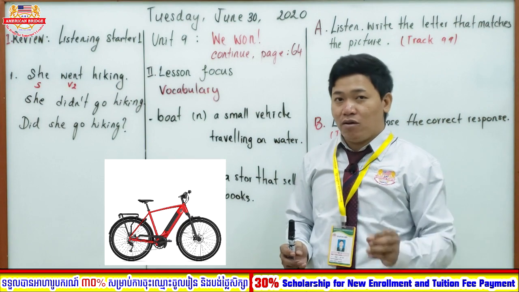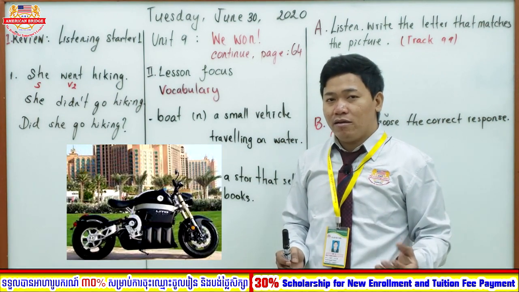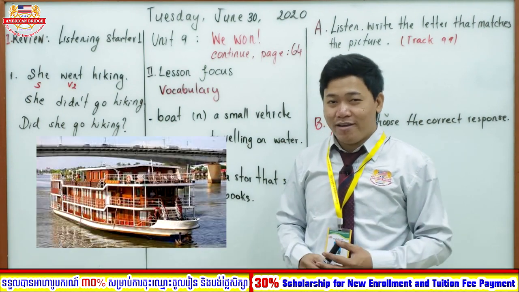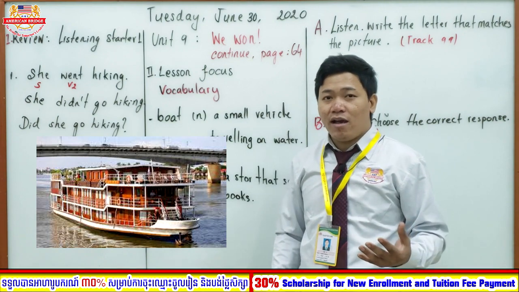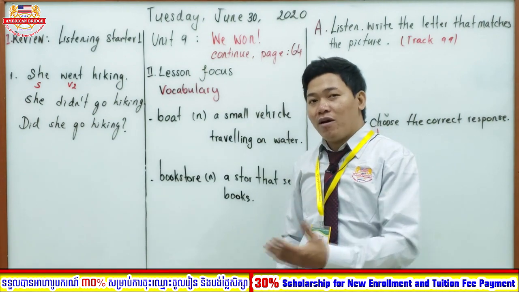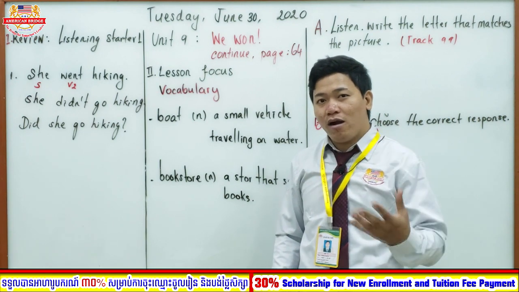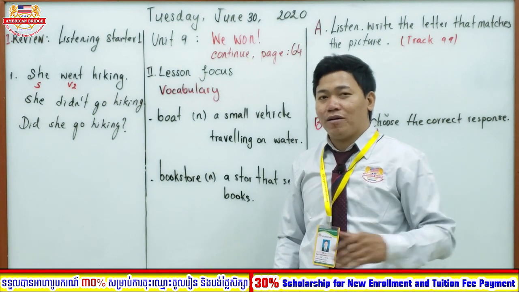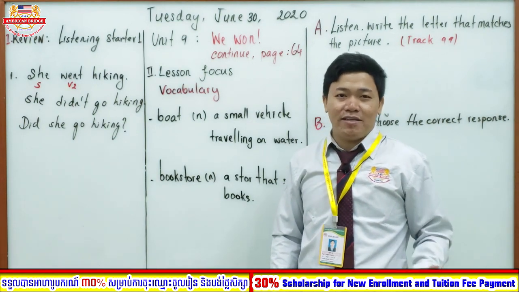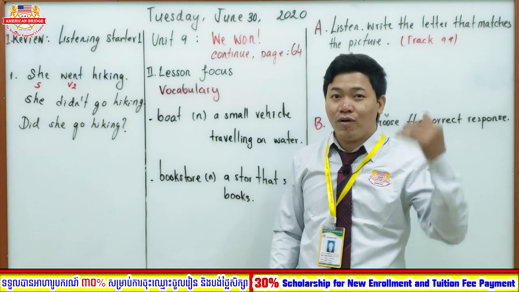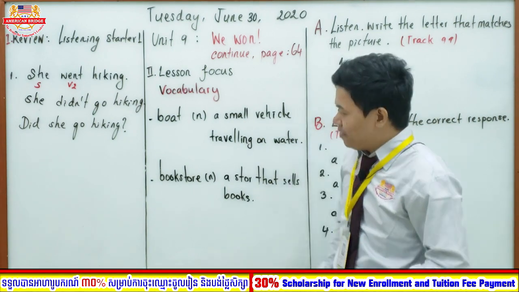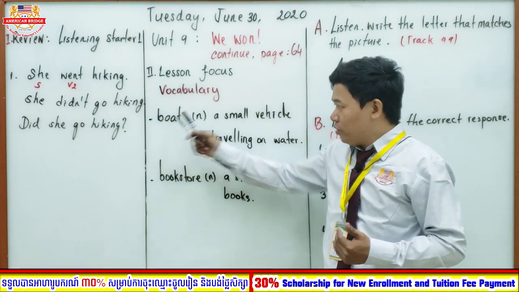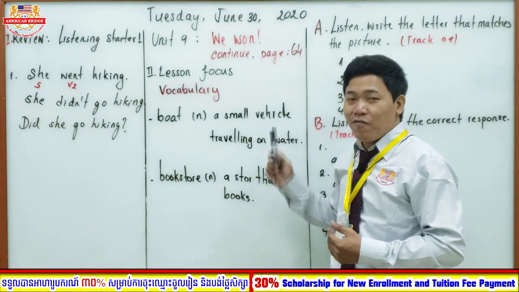Vehicle can be a bicycle, a motorbike, a car, an airplane, or a boat, right? But the boat is one kind of vehicle that travels on the water. For the car, motorbike, and bicycle, we use them to travel on the road, right? And the airplane is one kind of vehicle that travels in the sky. Great, everyone. So now I believe that you know the meaning of the word boat, and you understand the word vehicle as well.